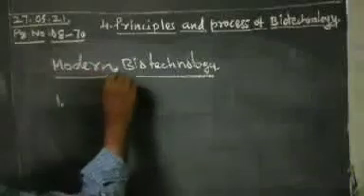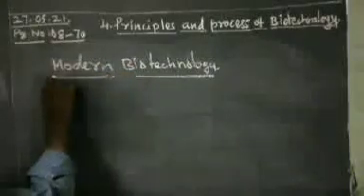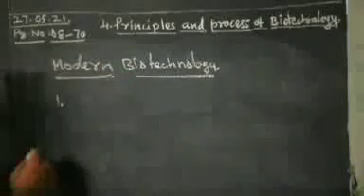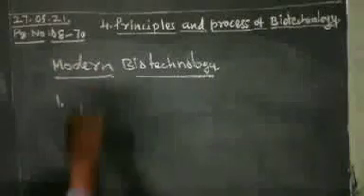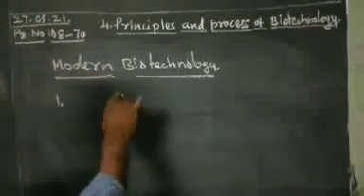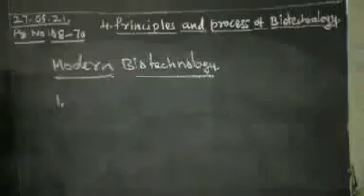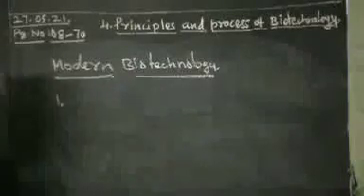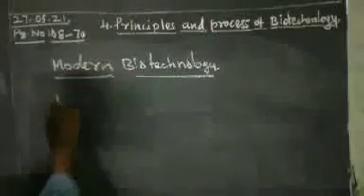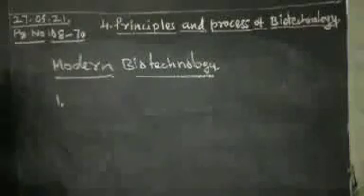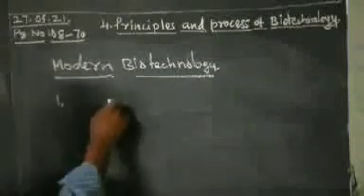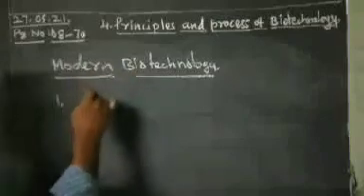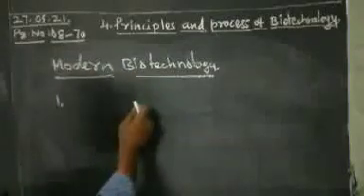That is called modern biotechnology. With the help of some techniques, biological processes occur, and that is modern biotechnology.